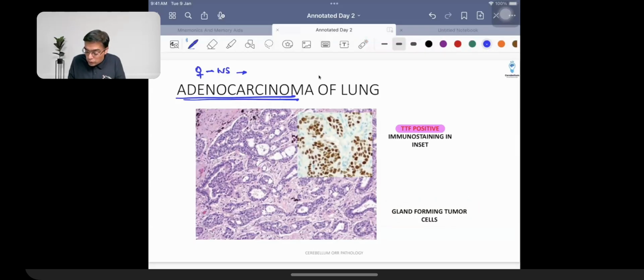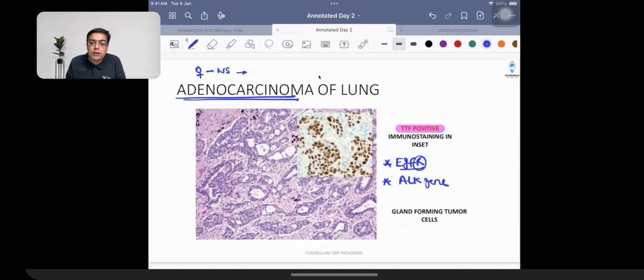Because different types of genes can be involved over here. One type of gene which can be involved in these patients is going to be epidermal growth factor receptor. Recall the fact, the name of the gene that we talked about, it's a proto-oncogene. It's an example of a growth factor receptor, ERB1. The second type of gene that we need to remember over here is going to be a gene that is given the name of ALK gene. ALK gene, right?